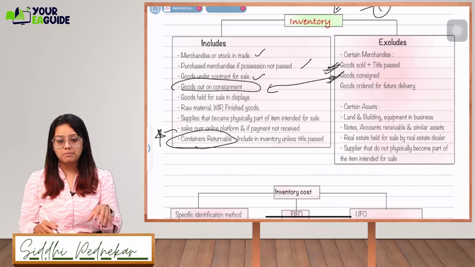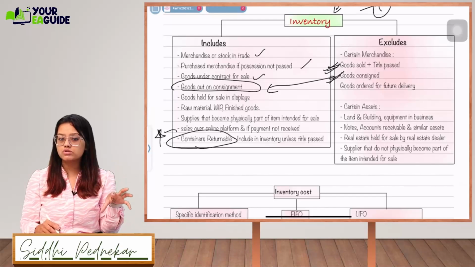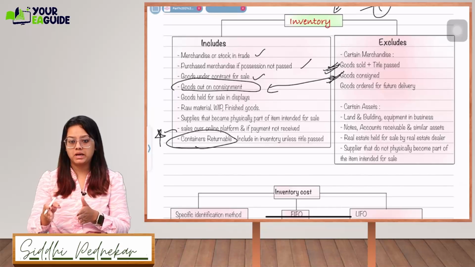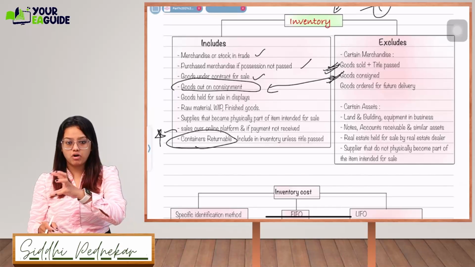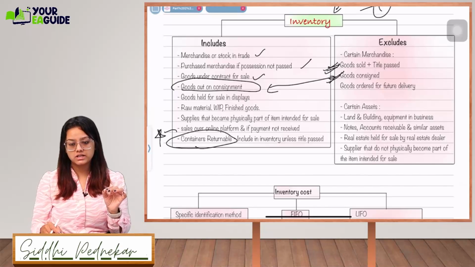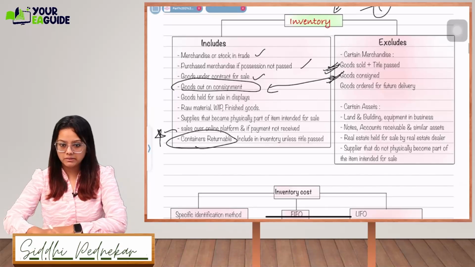Those screwdrivers and all those small tools will not be included in my inventory, as they just support the fitting of the main part. The main part, which is getting involved in the main inventory, will be included as inventory, not the other parts.